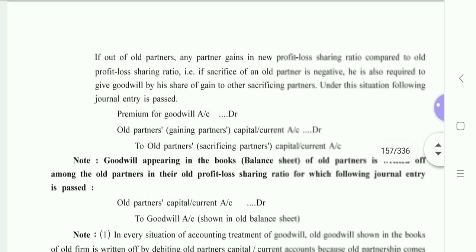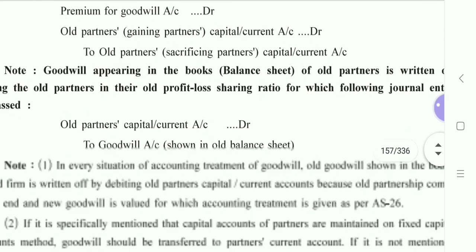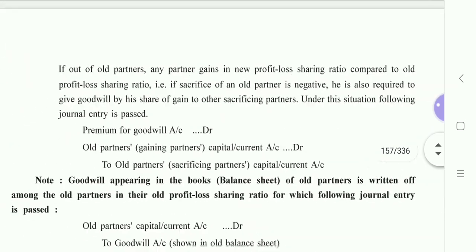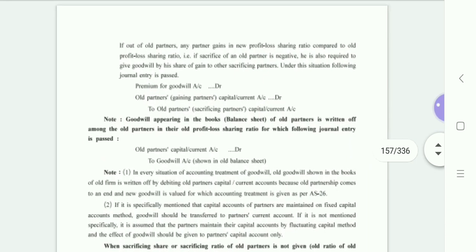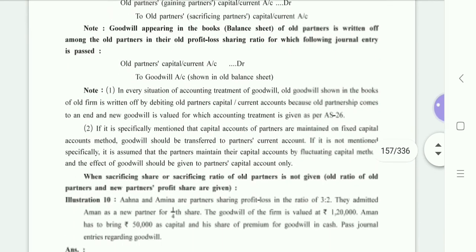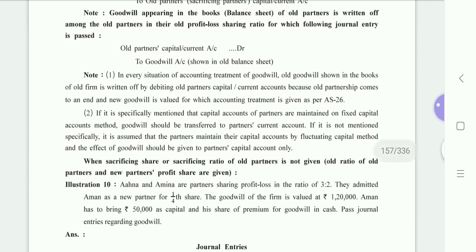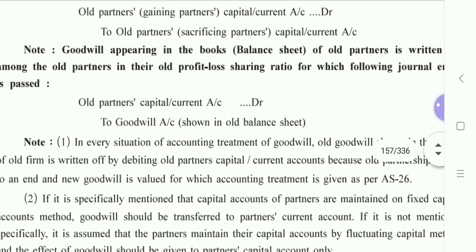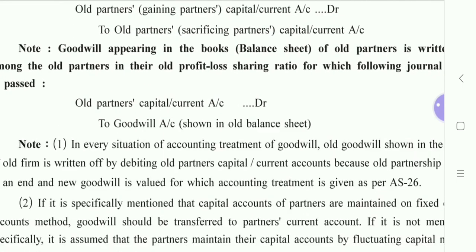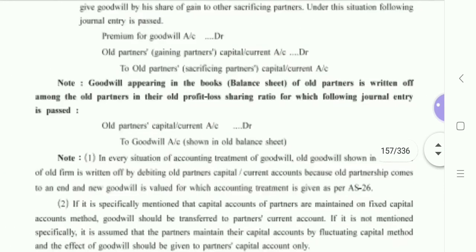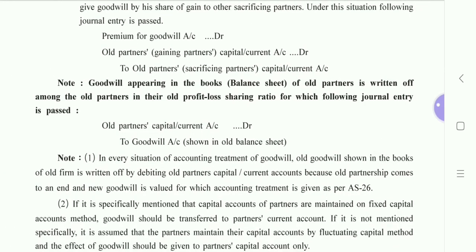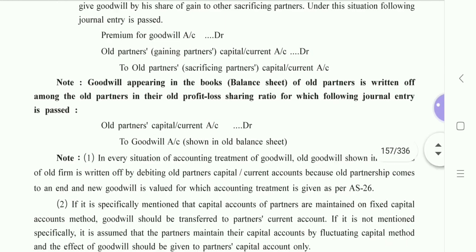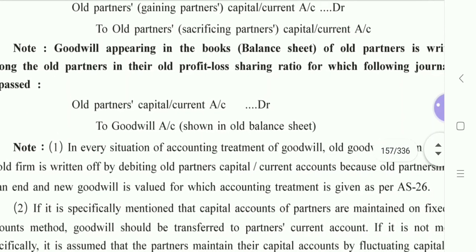The topic given here ahead, after this journal entry, is not a part of an adjustment. This is regarding, see, they say goodwill appearing in the books, the balance sheet of old partners, is written off among the old partners in their old profit loss sharing ratio, for which this journal entry is written.